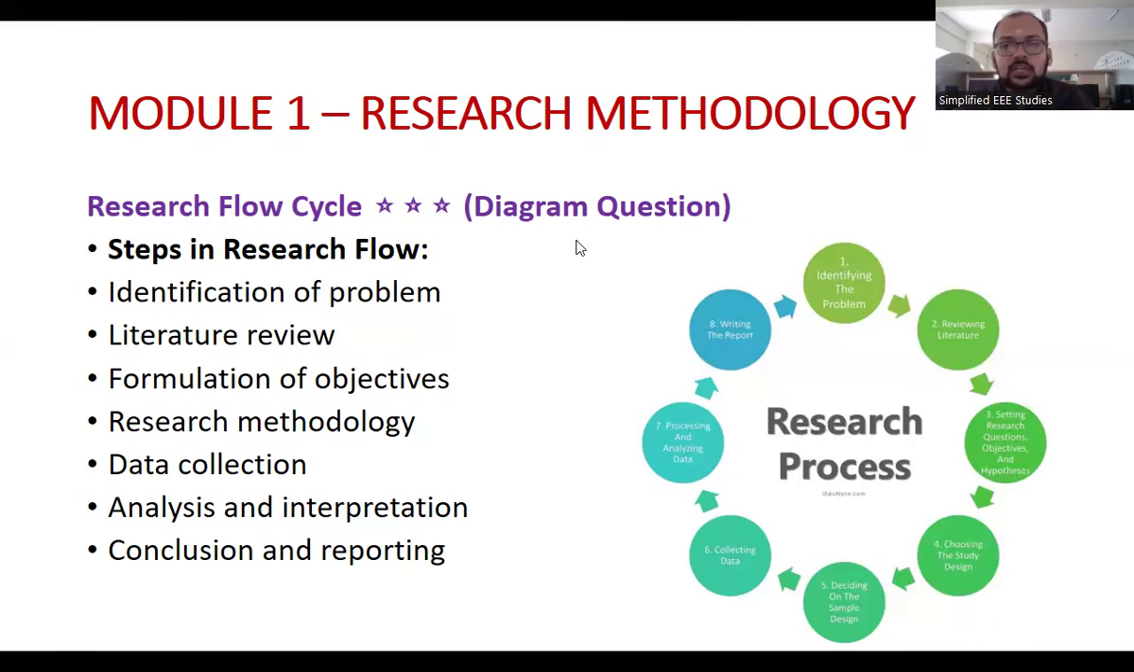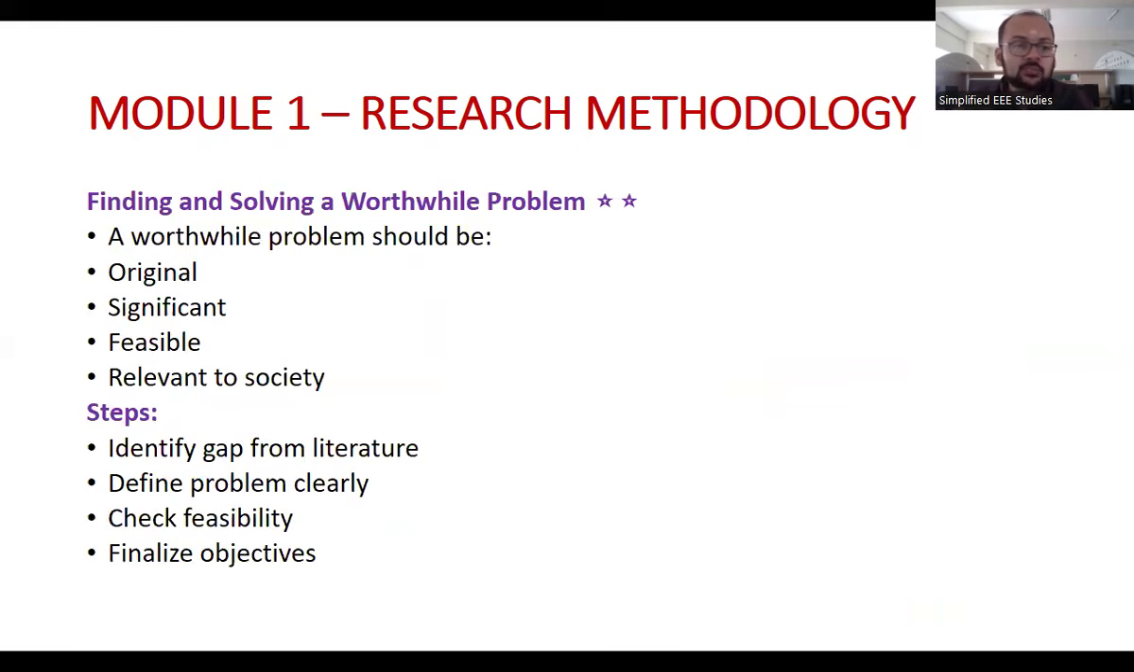Explain the research flow cycle. That is one of the important questions for your examination. If you draw a diagram, you'll be getting 3 to 4 marks. For explanation, another 6 marks. Altogether, 10 marks can be expected.